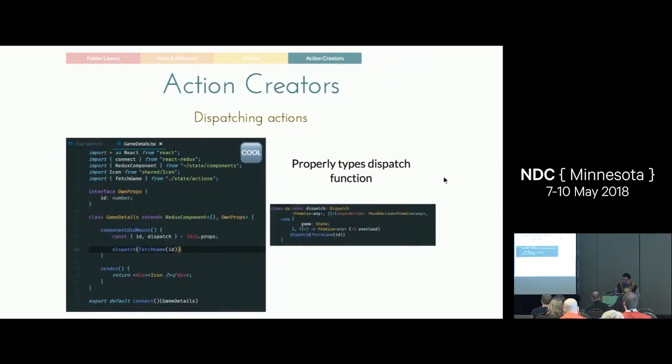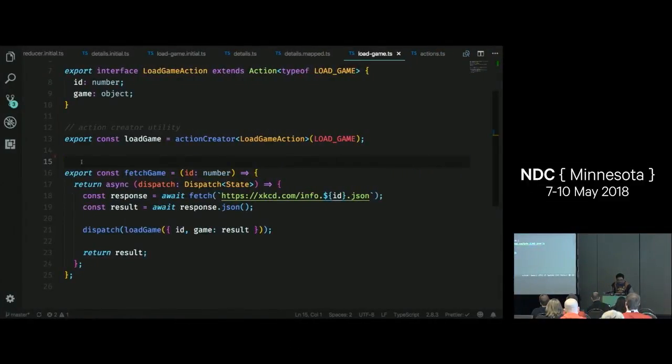Now we need to dispatch an action. Let me show what that looks like. So I've created a function down here. This is not like a Redux action. What this is doing, I'm using a library called Redux Thunk. It's like the simplest way to sort of take promises for actions. And I'm using async and await. What I'm doing is I'm just creating a function that returns another function, and that function has a dispatch. So dispatch is part of Redux. It's the way that you send actions out for people to know about. So I'm being passed a dispatch handler right here. I'm grabbing some JSON from xkcd, I'm awaiting it, and then I call dispatch.